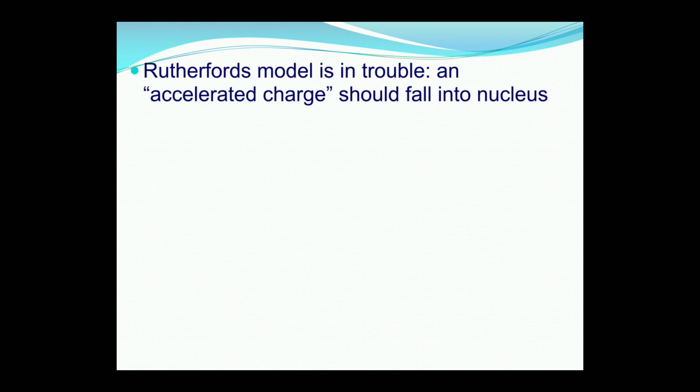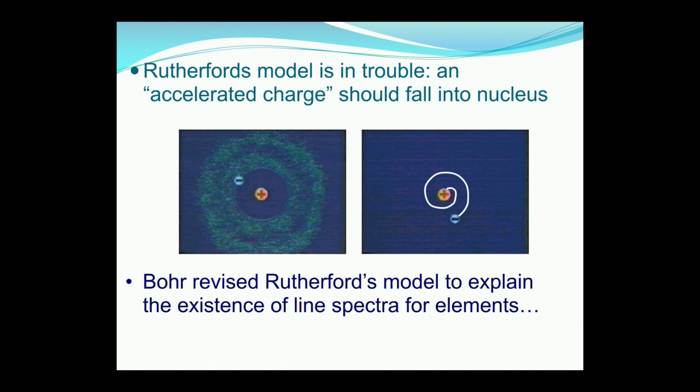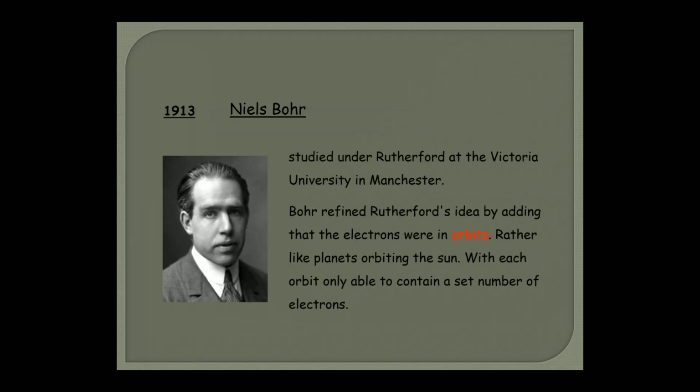Now talking about the Rutherford model, it is in trouble, as an accelerated charge should fall into the nucleus. So Bohr basically revised the Rutherford model to explain the existence of line spectra for the elements. In 1913, Niels Bohr studied under Rutherford at the Victoria University of Manchester, and he refined Rutherford's idea by adding that the electrons were in orbits. Rutherford also said the same, but according to him the electrons are moving at a very high speed in orbits, because of which it radiates some energy and automatically it falls down.